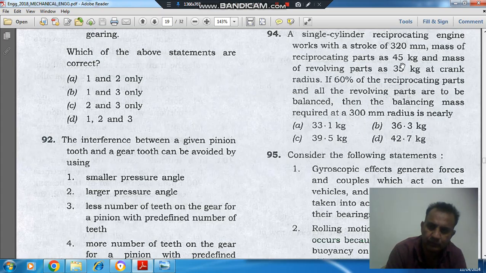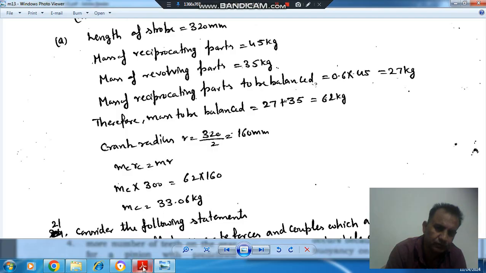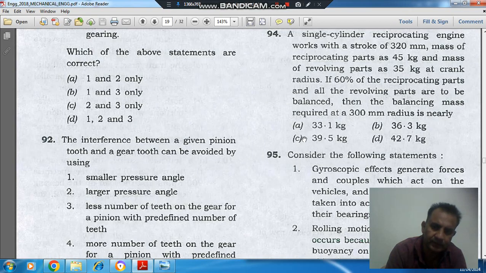Okay. Reciprocating 45, revolving 35, 60%, so 35 plus 0.6 of 45, radius is 320 by 2, and counter mass radius, the radius of balancing mass, is 300, so mc comes out as 33.06, or we can say 33.1 kg. Option A is the answer.